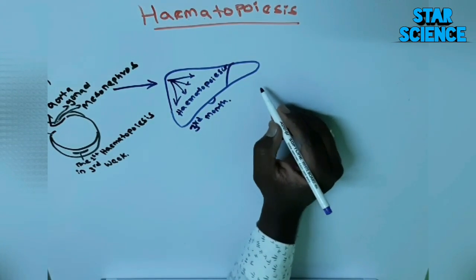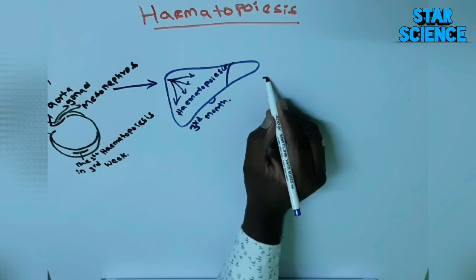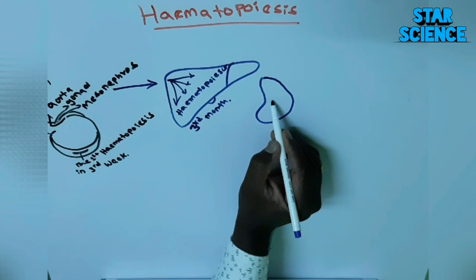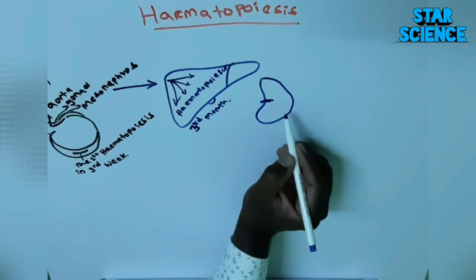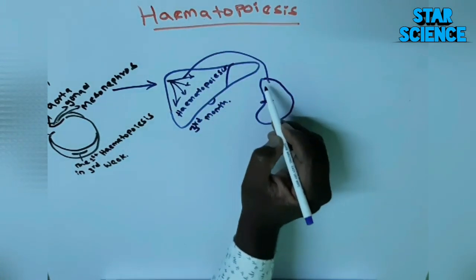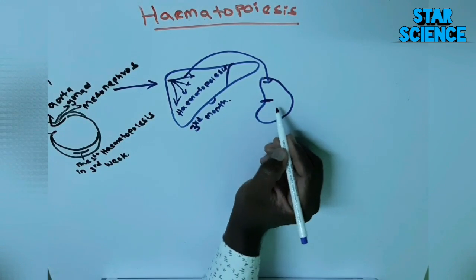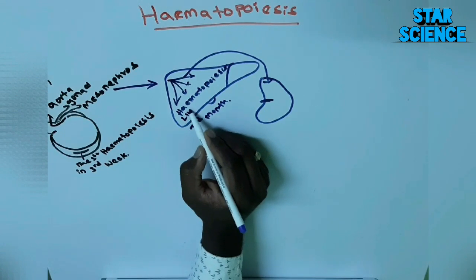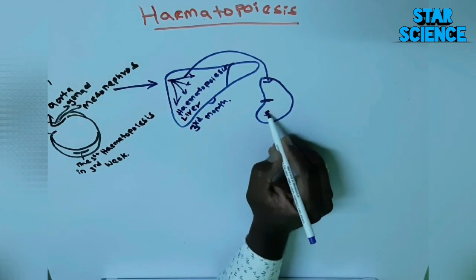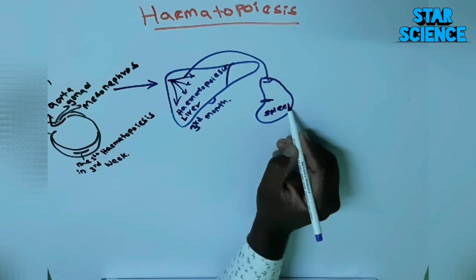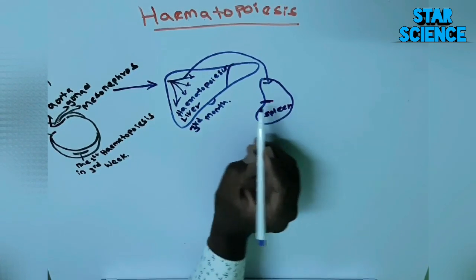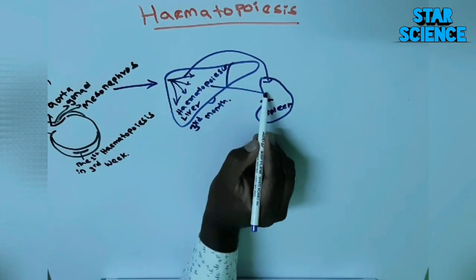Some of the haematopoiesis occurs in the spleen. Especially remember the liver contains most of the haematopoiesis, and some occurs in the spleen. And from the spleen, you can see one more, the lymph node, which has a smaller part of haematopoiesis. These three are very useful for the production of RBC, WBC and platelets in fetal life.